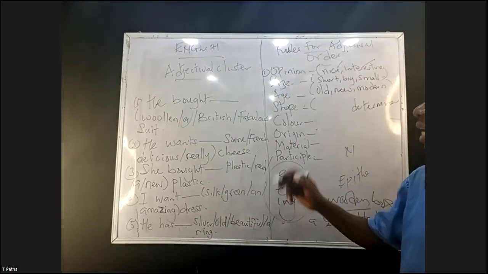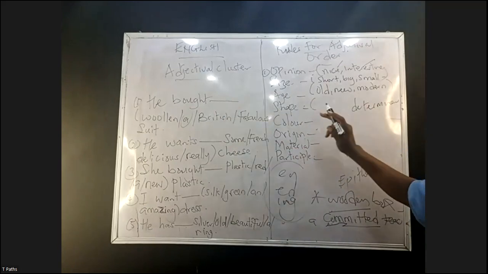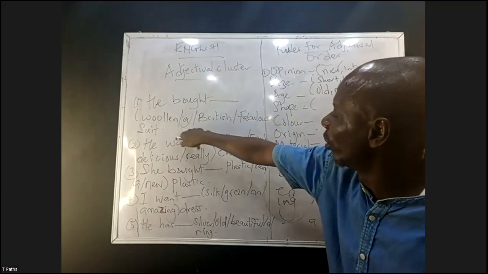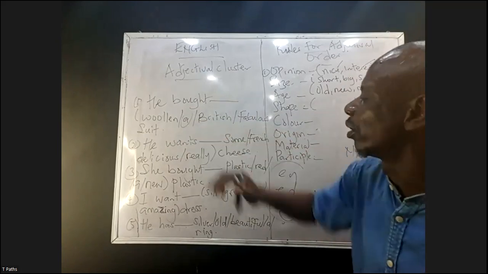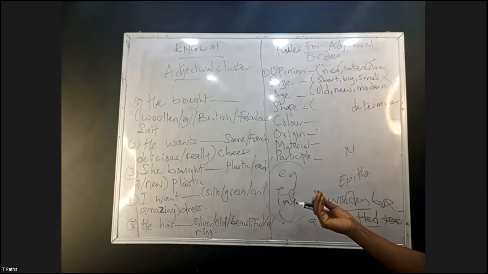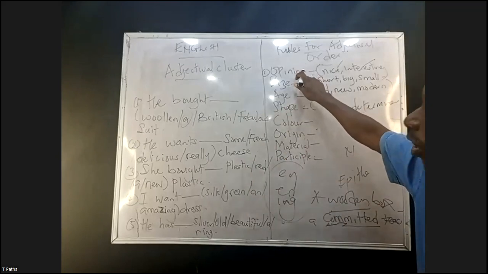Now, I've identified the article. Then after article, we have, look at it, he bought a woolen British fabulous suit. Now, woolen has to do with the material. Fabulous is opinion or subjective adjective.